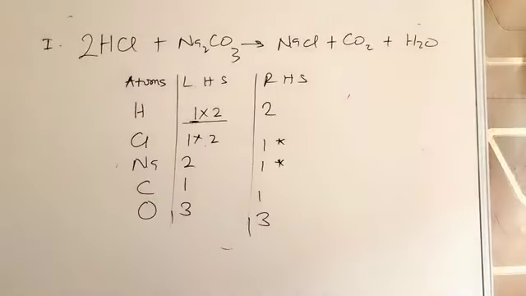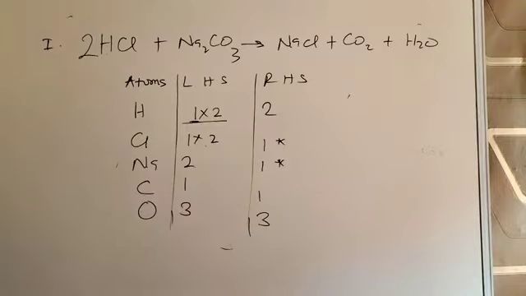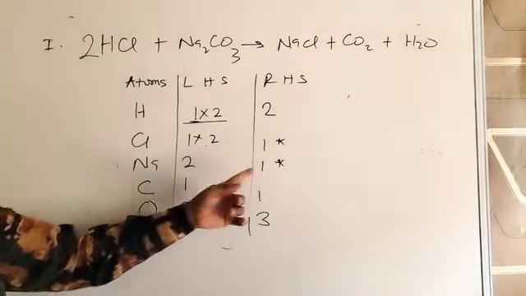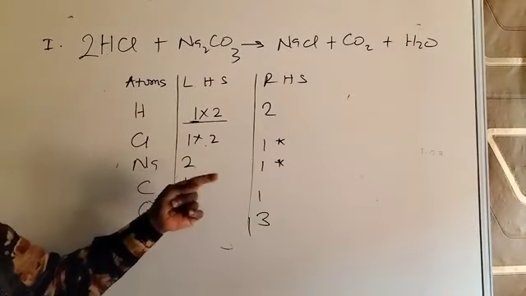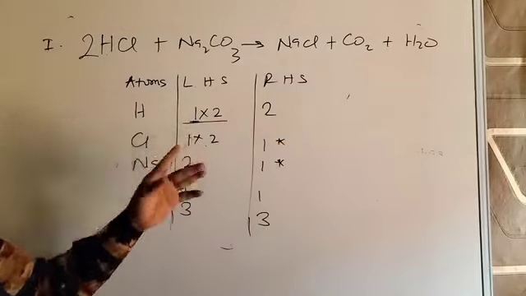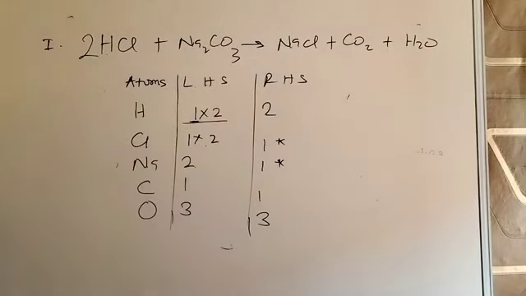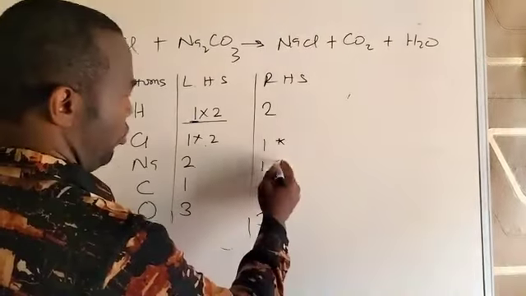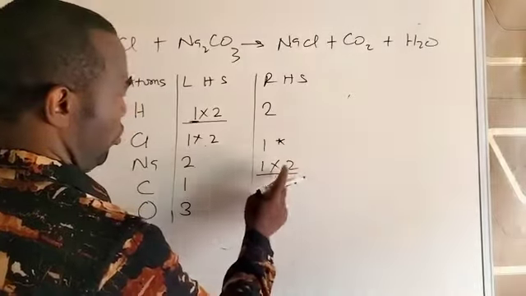So you can start with any one, it doesn't matter. You can start with any one that's convenient. Any one you can multiply by a whole number to get the bigger number. So for sodium, 2 times 1 is 2, or with chlorine, 2 times 1 will still give you 2. Any one of your own choice. So let's start with sodium. Multiply by 2 here. That gives 2 for this side.